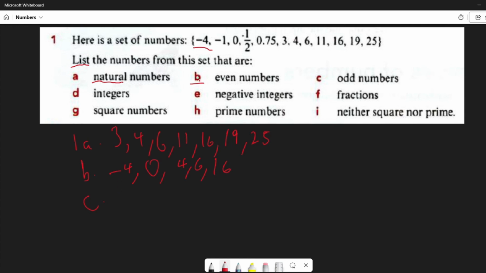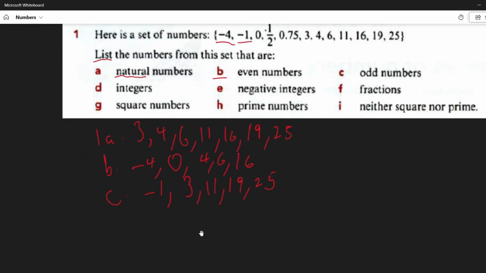So odd numbers cannot be divided by 2 without leaving a remainder. So we're going to count -1. 1/2, 0.75 again will not be counted because they are not whole numbers. 3 is there, 11 is there, 19 is there, and 25 is there. Let me clean that up. So after that, they then say that we have to list the integers.